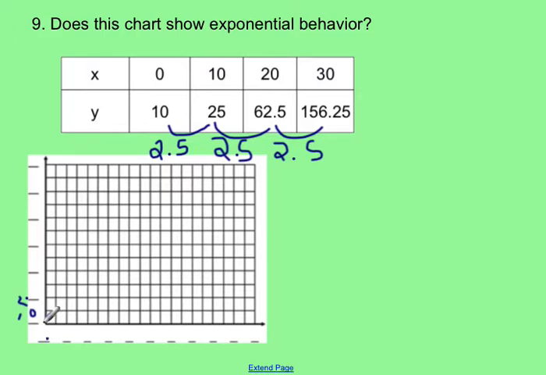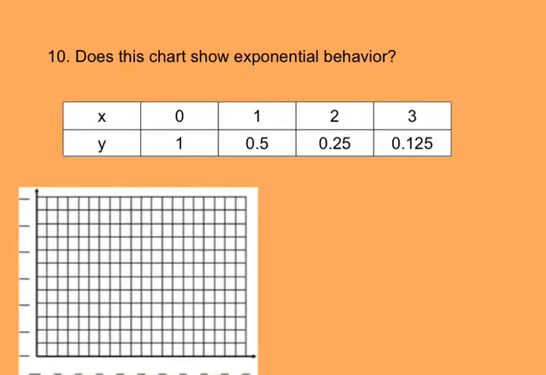So I'm going over 0 and up 10 for the first one. I'm going over 10 and up 25, which is going to be halfway between 20 and 30. Over 20, up 62.5. So here's 30, 40, 60, and then 62.5. And we won't be able to fit 156 on there, so I want to make sure I'm off the graph before I cross that 3 line. So that's the graph that models the chart in number 9.